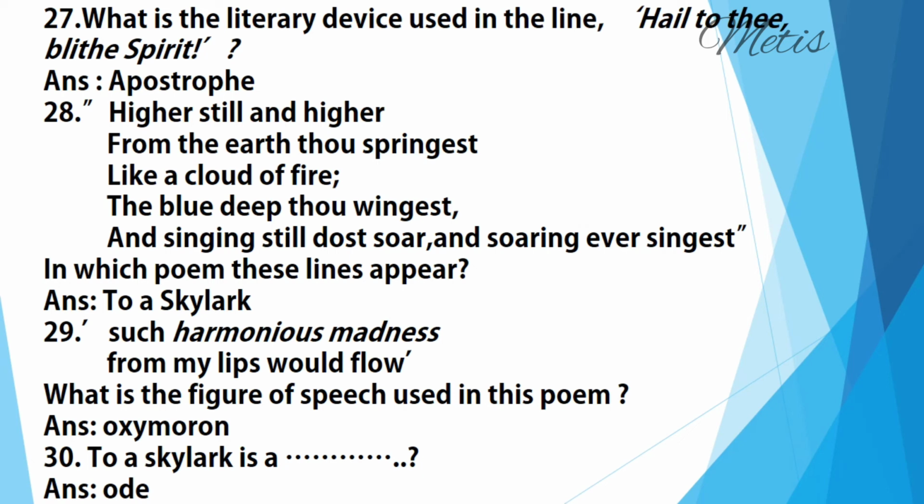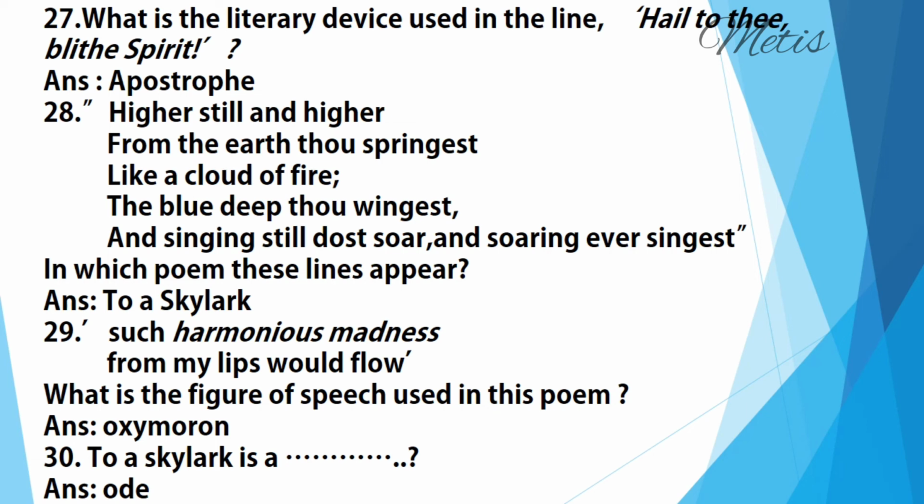Next question. Higher still and higher from the earth thou springest, like a cloud of fire, the blue deep thou wingest, and singing still dost soar, and soaring ever singest. In which poem do these lines appear? Answer: To a Skylark. The poem is actually about what you hear and imagine. It isn't really about what you see with your eyes. The poet uses lots of beautiful visual images here. You can visualize those images while you are reading the poem itself.